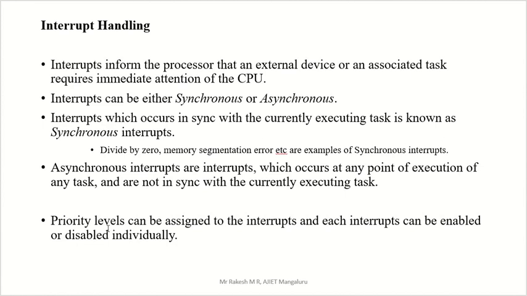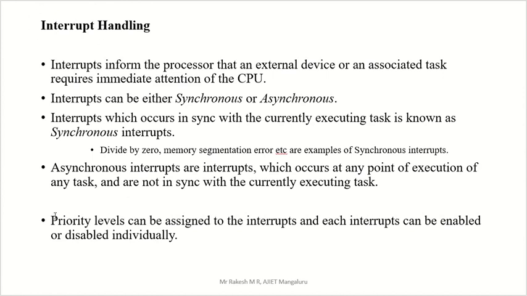Now a priority level can be assigned to the interrupt, and each interrupt can be enabled or disabled individually. So there is control of interrupt handling. How to control that? Either by enabling the interrupt or disabling the interrupt; that control is given in interrupt handling.